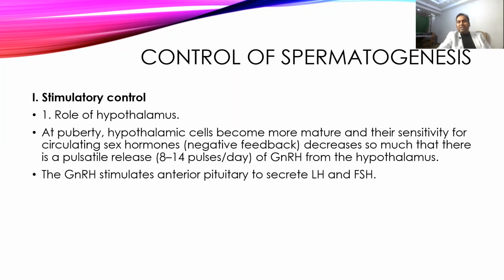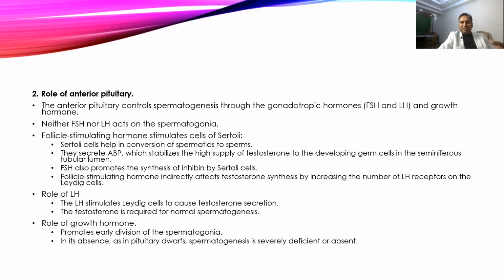Once the GnRH is released from the hypothalamus, it will directly stimulate the anterior pituitary and increase secretion of the LH and FSH, and that LH and FSH will have their effect on different body parts and initiate the puberty. Now, whenever there is increased LH and FSH secretion by the anterior pituitary, this FSH will act on Sertoli cells and increase formation of the spermatid into the sperms.